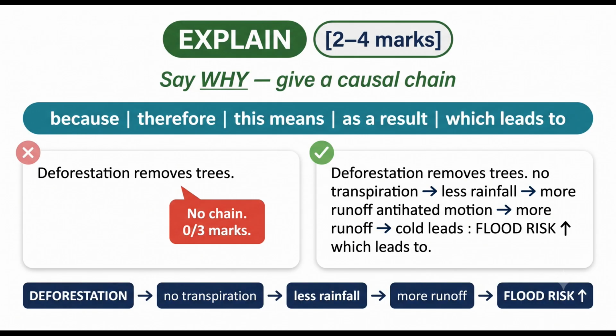It earns 0 out of 3 marks for an explain question because it doesn't say why that matters or what it leads to. The strong answer, deforestation removes trees, which reduces the amount of water returned to the atmosphere through transpiration. This decreases local rainfall over time and increases surface runoff, so flood risk rises after heavy rain. Point, cause, consequence. That is what earned 3 marks.